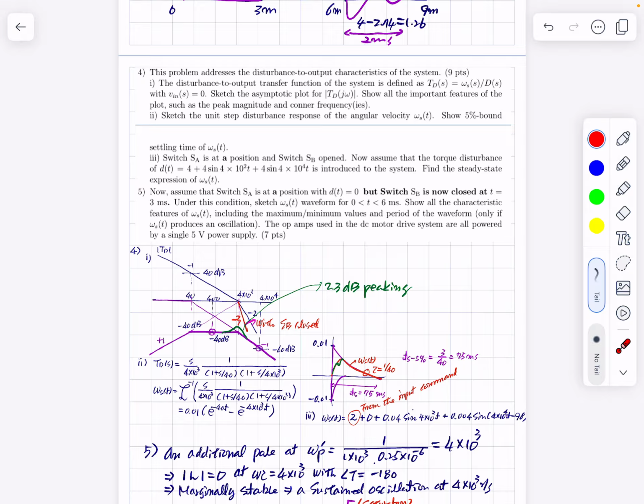Let me use this one. Some of them is shown here, and it will show some oscillatory behavior, a very little tint of oscillation. Okay, let me use this. Then it will show something similar to this. All right, so this is the answer.